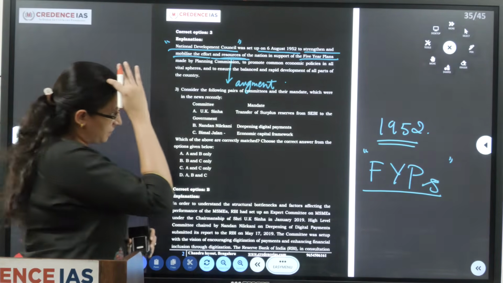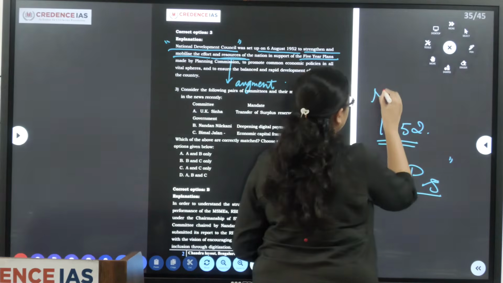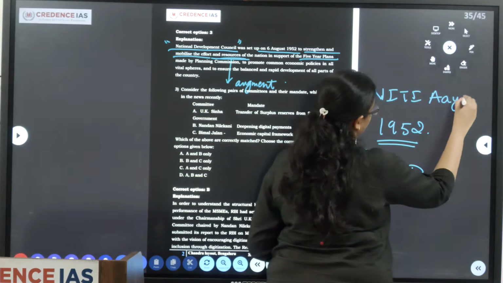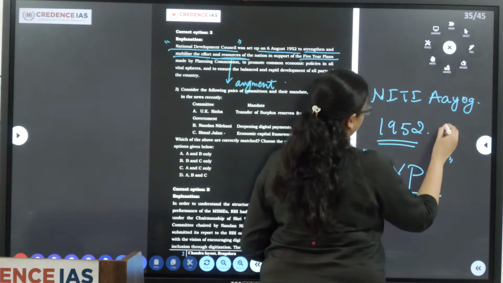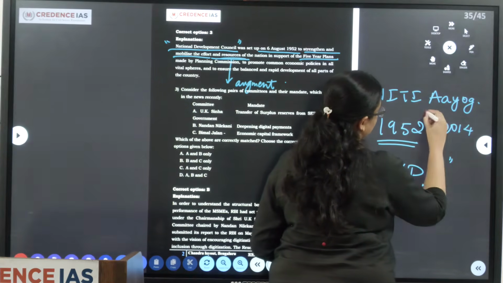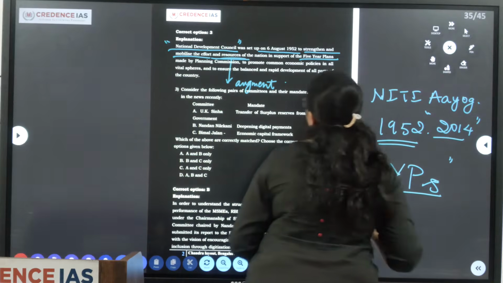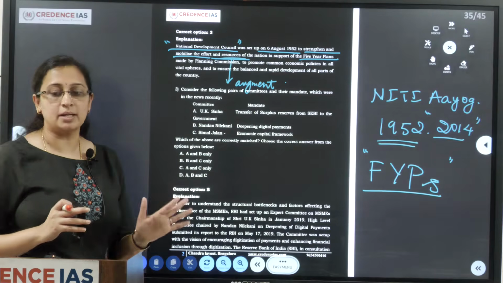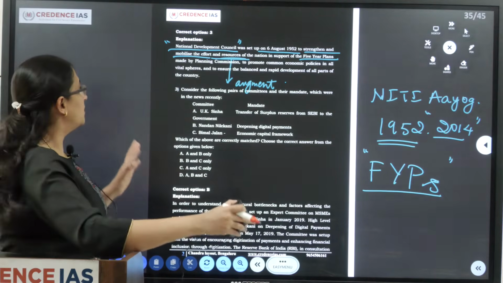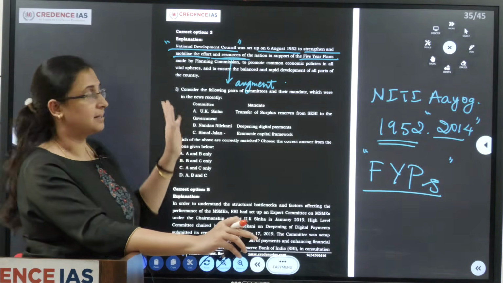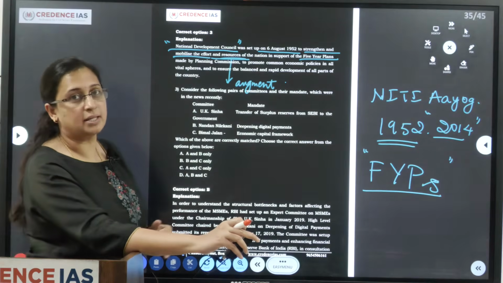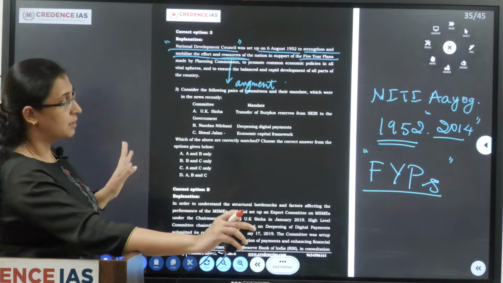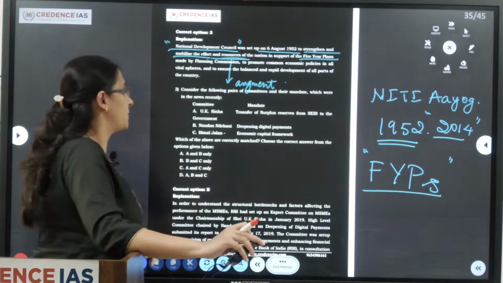Now the Planning Commission was replaced by Niti Aayog in 2014. And also there was a proposal to scrap the National Development Council, but as of today no such step has been taken. So the NDC remains intact, and one can say it has been merged with Niti Aayog. Anyway, it has not been abolished.